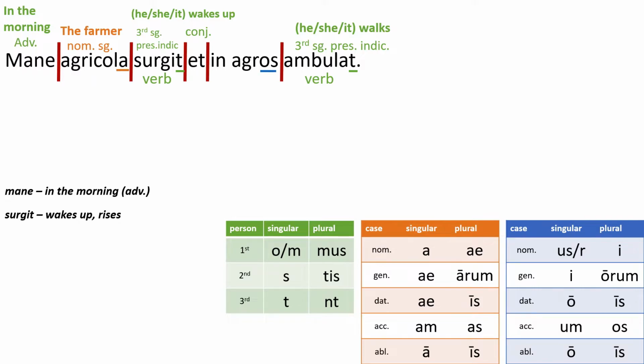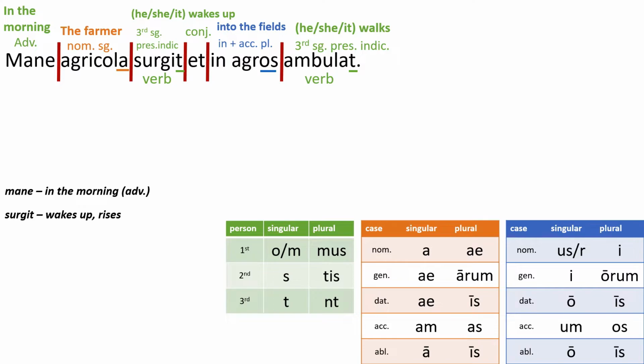I see in, agros. In can be followed by the accusative or the ablative, but I see that agros, I look at my chart, that's accusative plural. When in is followed by the accusative, it doesn't mean in or on. It means into or onto. And here, into the fields seems to make better sense than onto the fields.